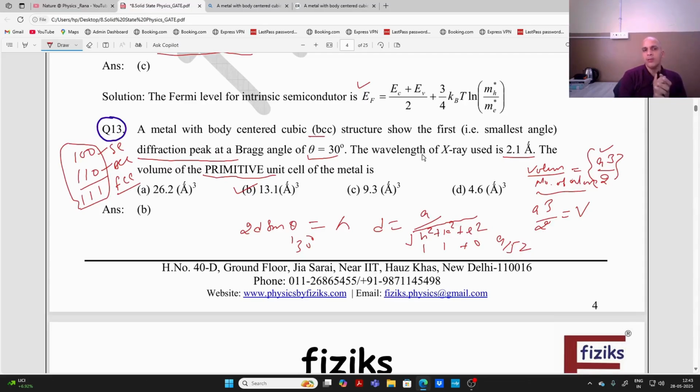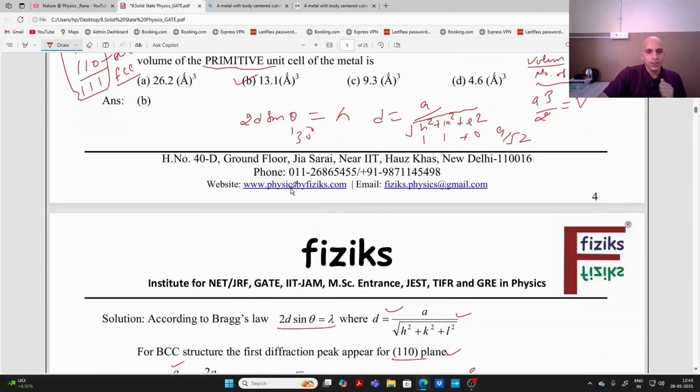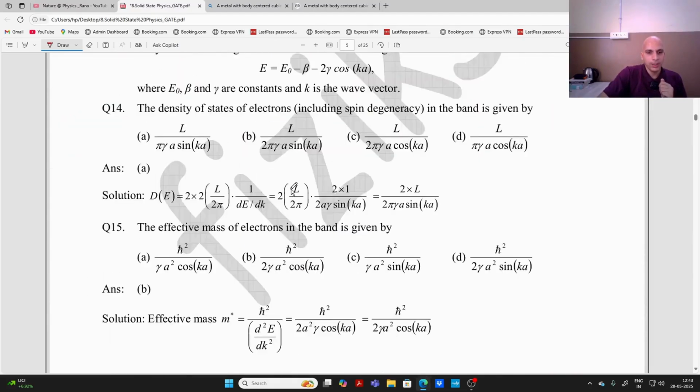And the other important point is the first diffraction peak. For simple cubic, HKL is 100, body centered cubic 110, and face centered cubic 111, right? So this was the question. Now I am going to the next question.